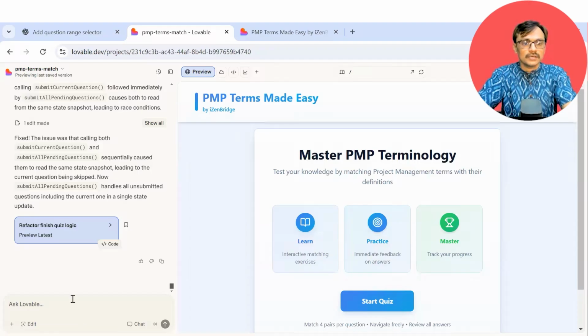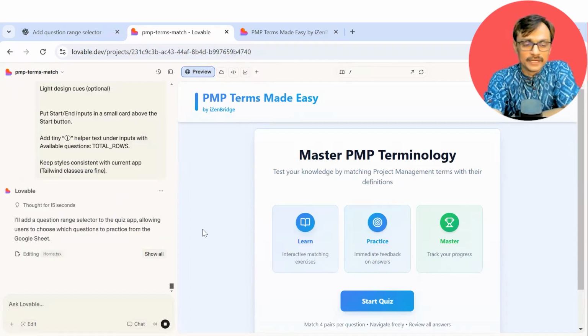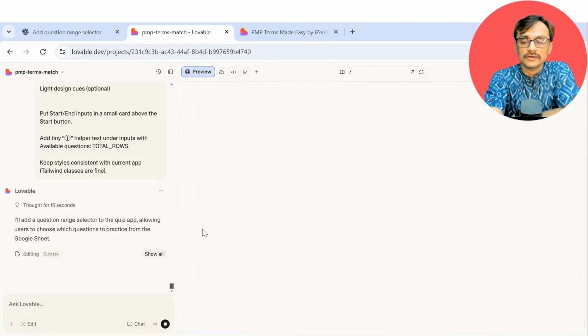Let's see. But I'm a little concerned this time because I really want this to work. Let's see. So moving forward, going here. This time it is directly implementing. Yesterday it gave the plan first and then took another prompt to say implement now. Looks like this time it is directly going ahead with that. I don't know if it's a good thing or bad. I can see it's directly editing the stuff.